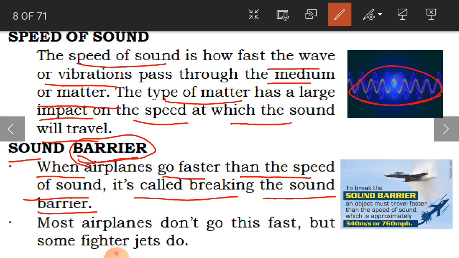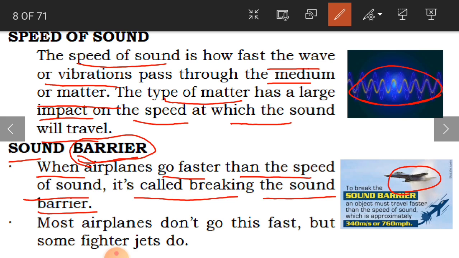They have one particular speed limit to travel, and if they exceed that speed limit of sound, we call it breaking the sound barrier.